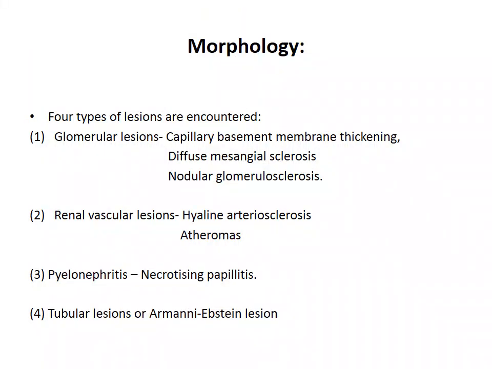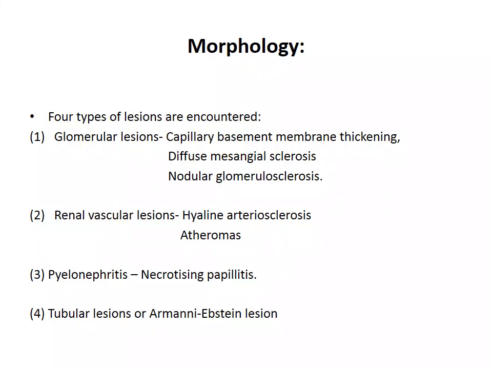Coming to the morphology of diabetic nephropathy, there are four types of lesions encountered. First, diabetes can affect the glomerulus, leading to glomerular lesions. It can also affect the vessels, giving renal vascular lesions. It can lead to pyelonephritis and it can also affect the tubules. Accordingly, the glomerular lesions are capillary basement membrane thickening, diffuse mesangial sclerosis, or nodular glomerulosclerosis.